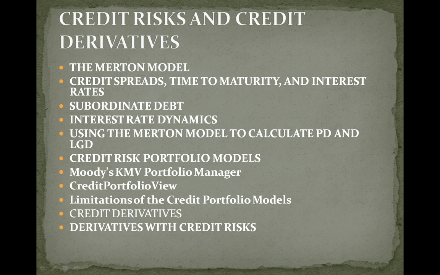Total return swaps are agreements to exchange the total return of a reference entity, like a risky corporate bond, for a floating rate, LIBOR plus a spread. Total return for a reference asset will include both capital gains and coupon income over the life of the swap. The total return payer's payments would be similar to those of an investment in the underlying security, exchanged for LIBOR plus the spread. If the payer owns the reference asset, the total return swap would allow the owner to transfer the credit risk of the asset to the receiver.